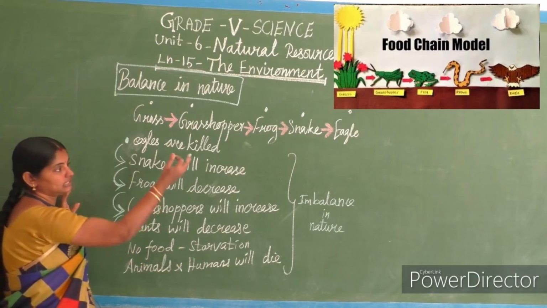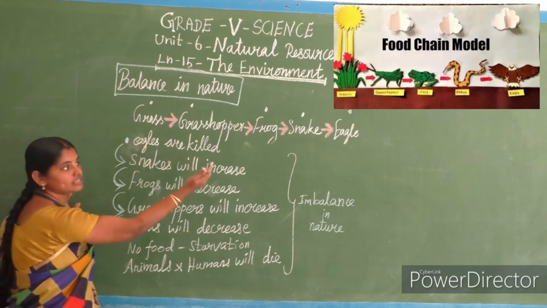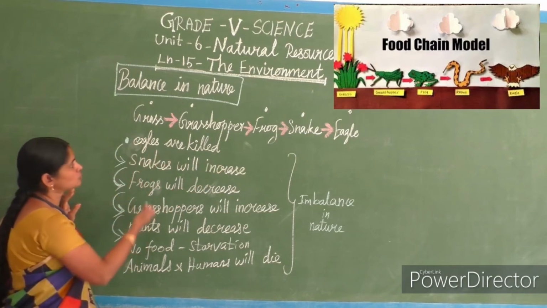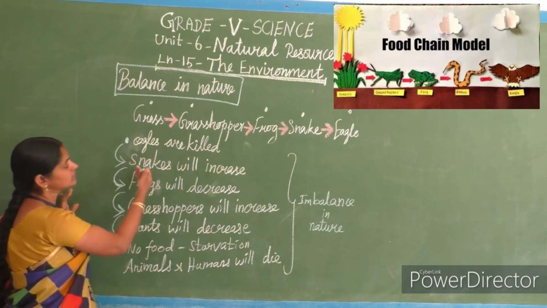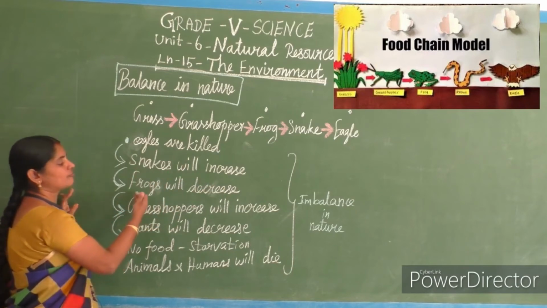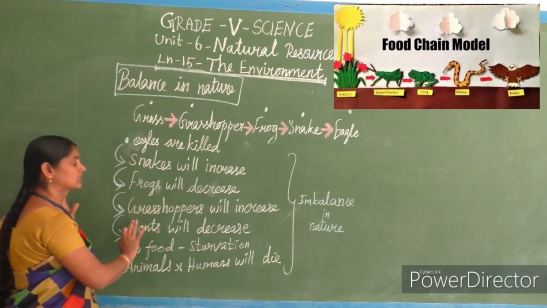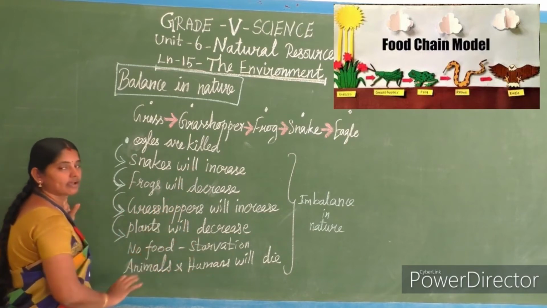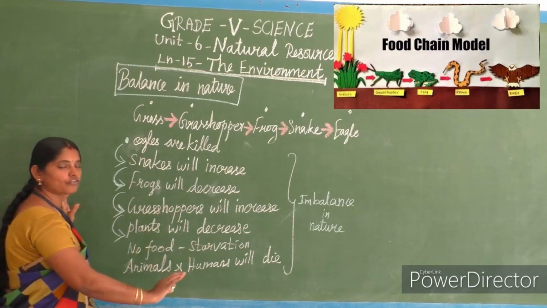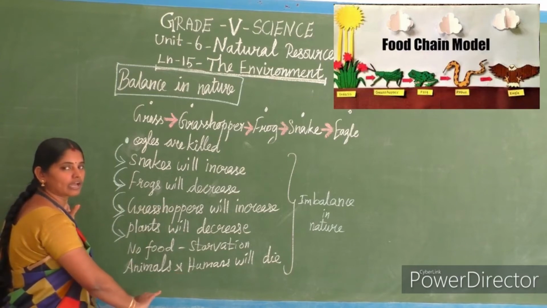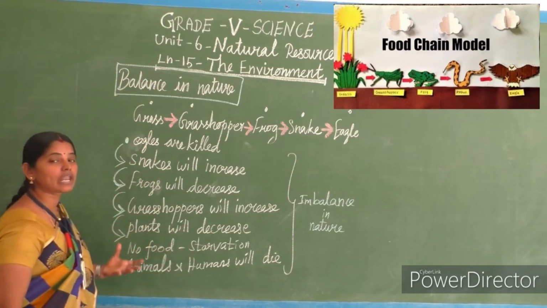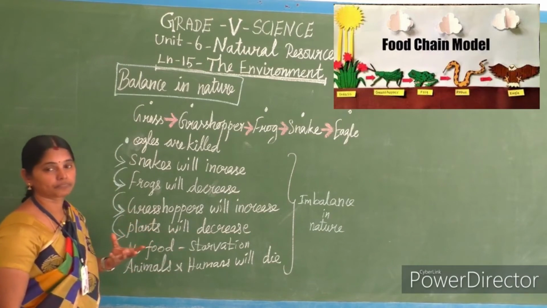So see, what I said first, that if we remove the eagle from the food chain, what will happen? If the eagles are killed, snakes will increase, frogs will decrease, grasshopper will increase, and plants will decrease. Then as a result, no food in this world, then no life in this world. So this is how the imbalance will happen in nature.